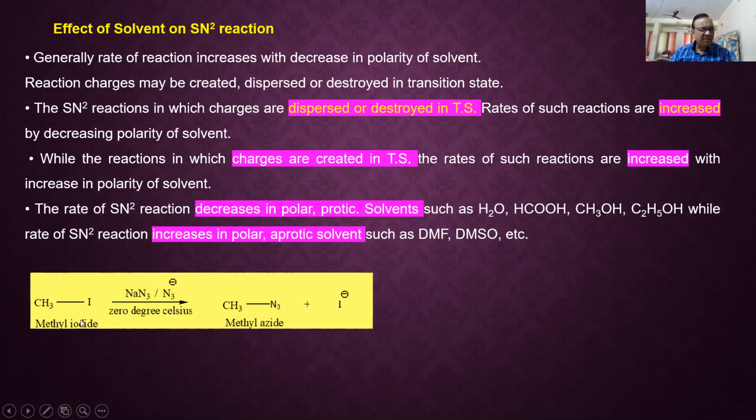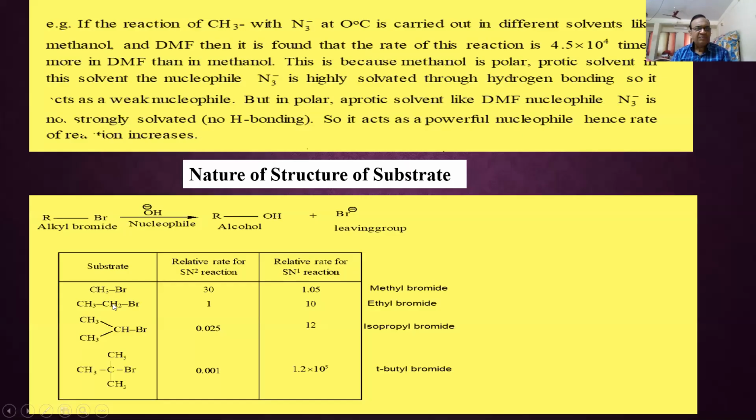This is one example in which methyl iodide reacts with NaN3, sodium azide, at 0 degrees Celsius to give methyl azide. This N3 group is called azide, and I minus is the leaving group. Now what happens? This N3 acts as a weak nucleophile in methanol, while it is a strong nucleophile in DMF or DMSO solvent.